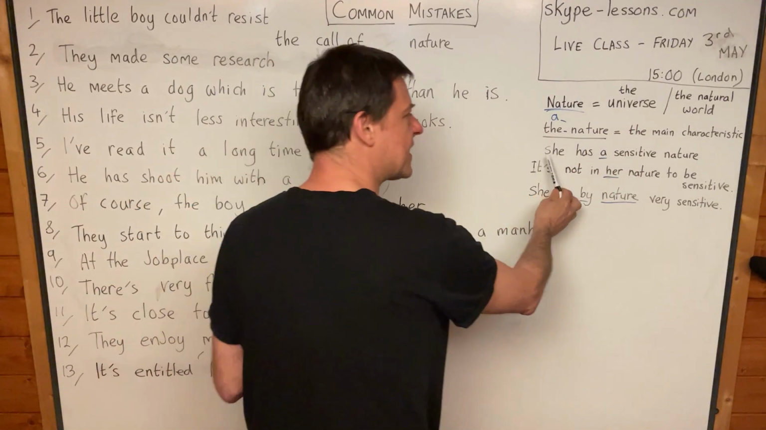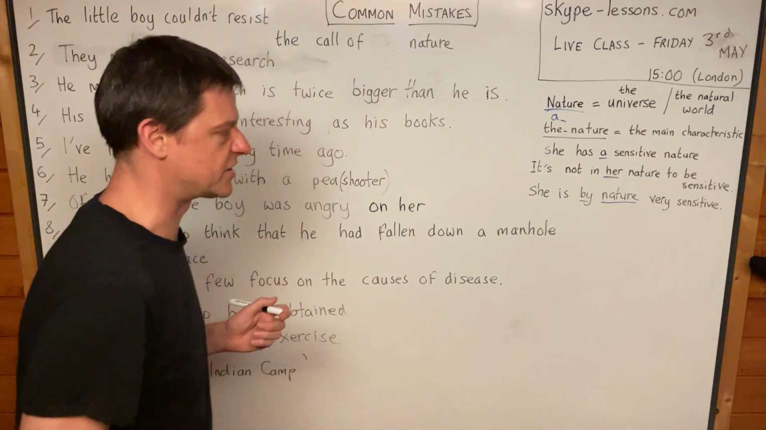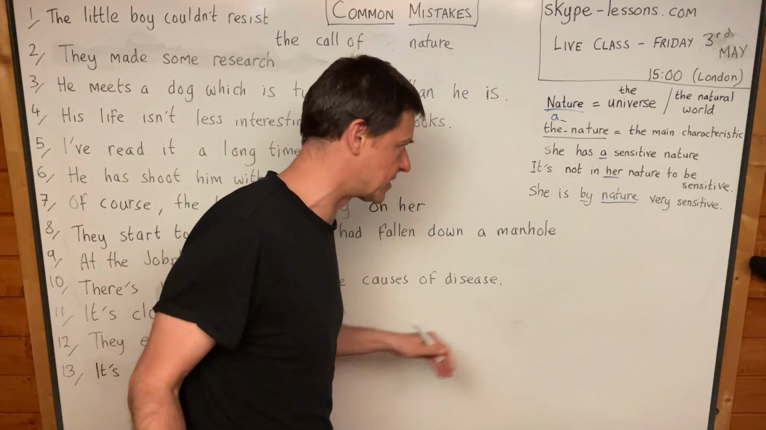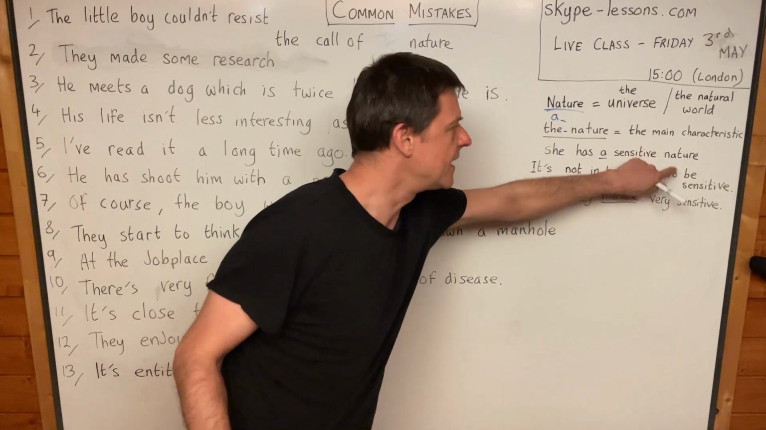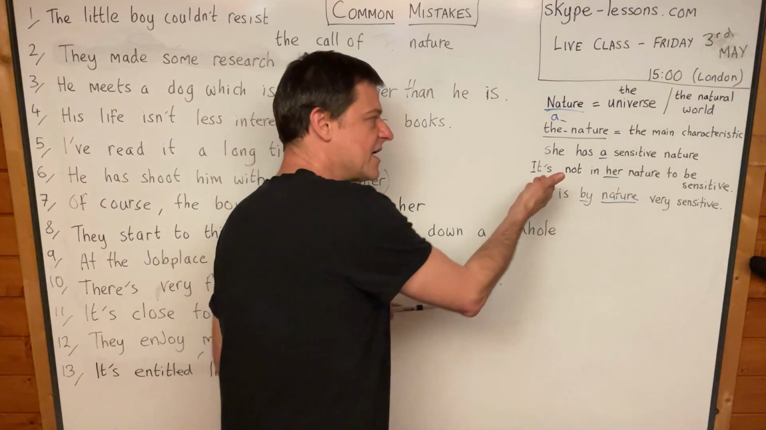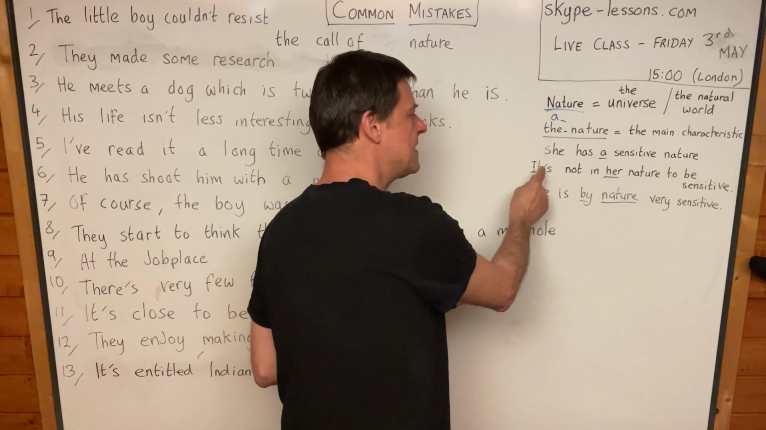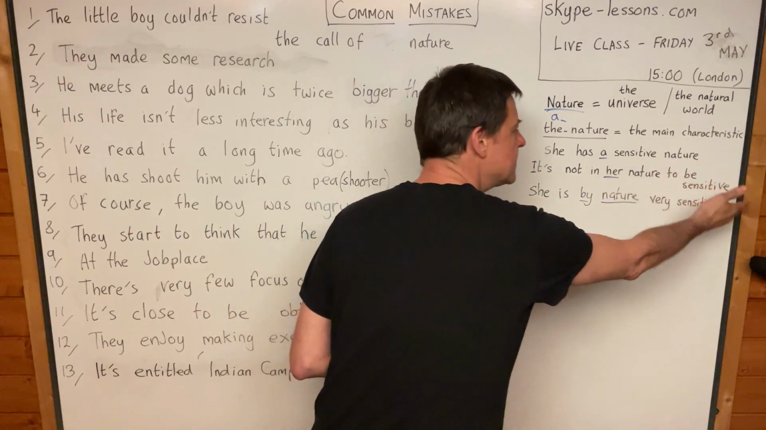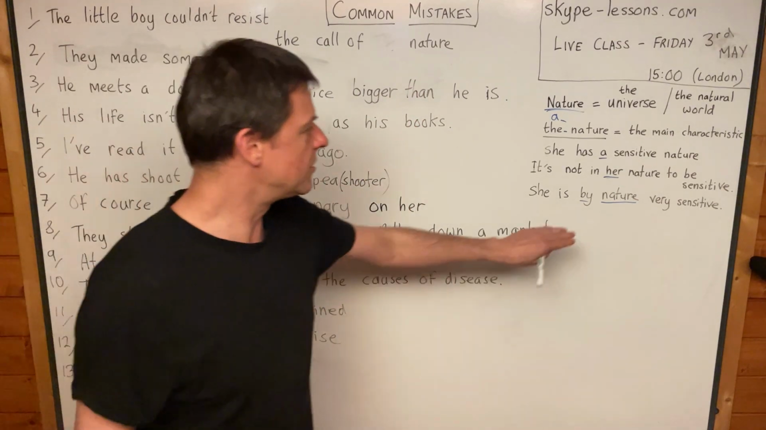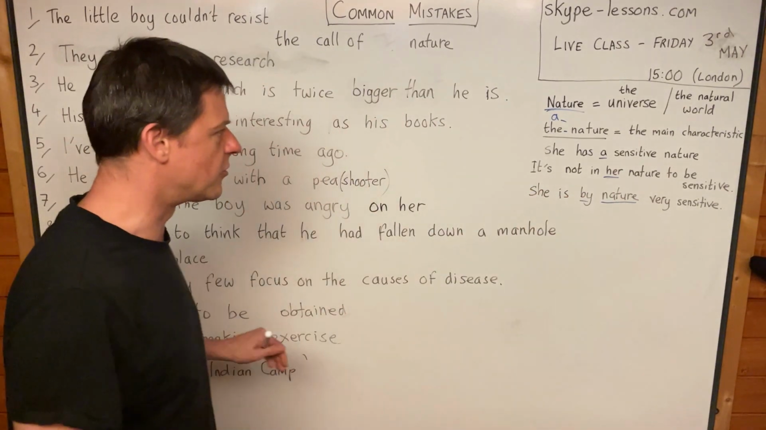And so here we say she has a sensitive nature. He has a jealous nature. We have a generous nature. And we use a before nature because this is countable nature. And here's another example of countable nature. It's not in her nature to be sensitive, and we say her nature, which means it's countable. We're using a possessive pronoun before it.